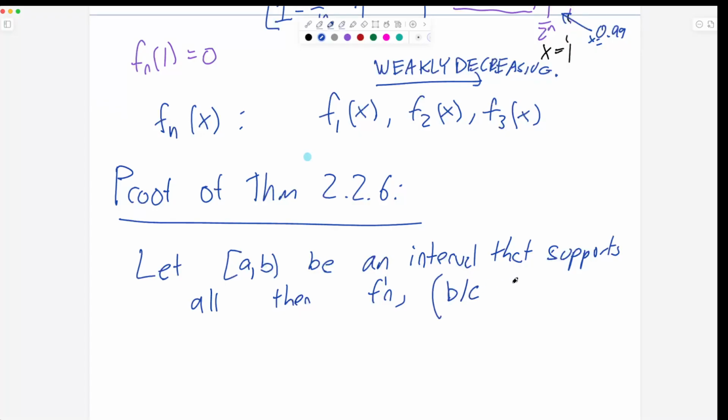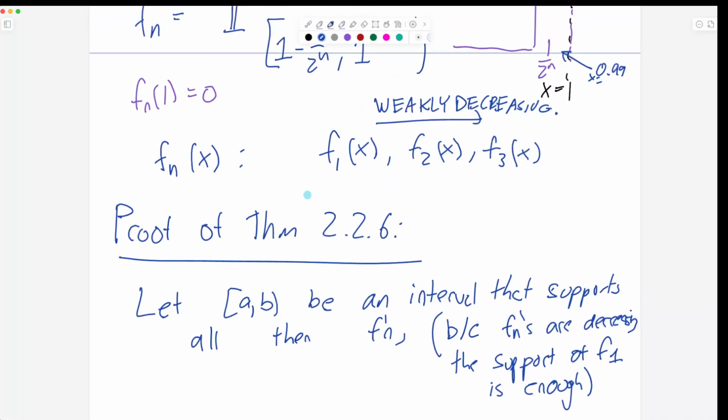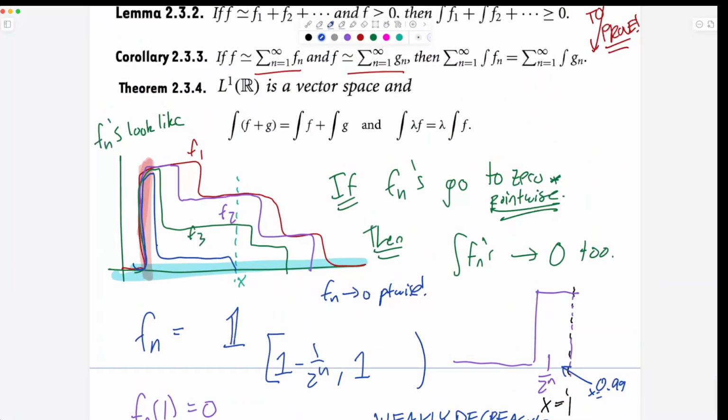bigger, but because the functions are decreasing, they're all supported on whatever f1 supports. So because the fn's are decreasing, the support of f1 is good enough. So in other words, you draw, like we did in our picture, whatever f1 is, wherever it's non-zero, that's where all the action is happening. If f1 is 0 somewhere, all the other functions have to be 0 there too. We're going to call that interval AB. So I guess we could even label it on our picture. Right? This is A, and then this is B, and nothing can happen outside of AB.